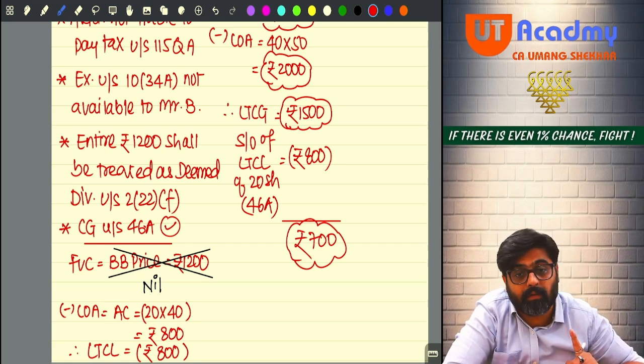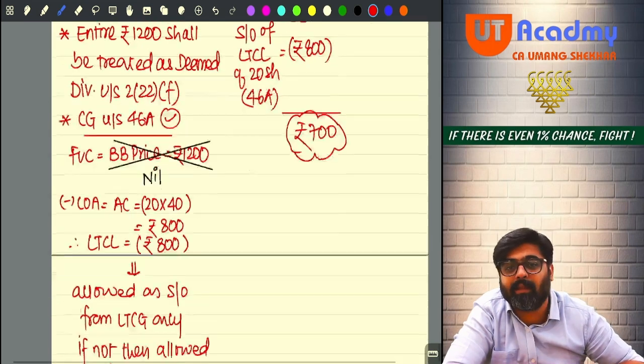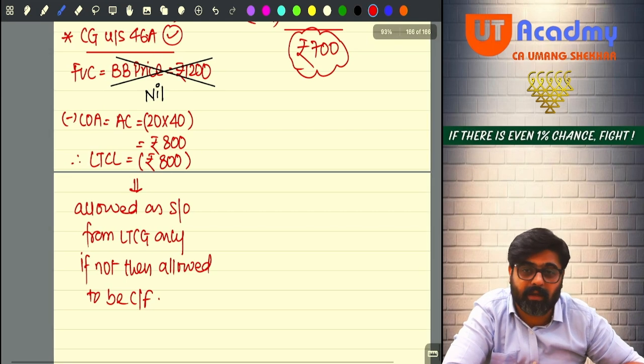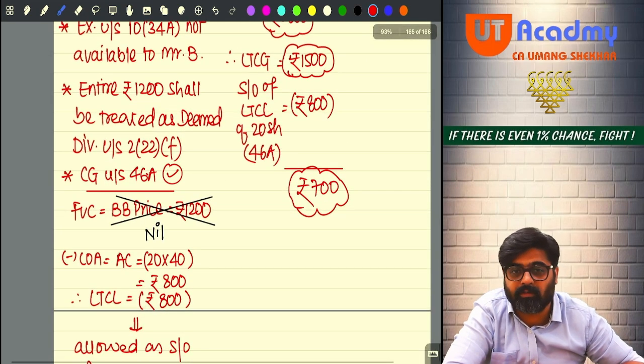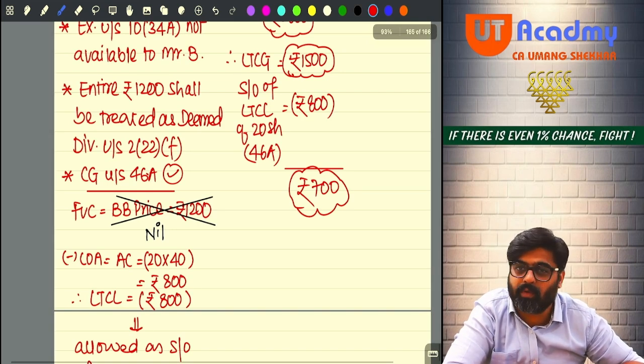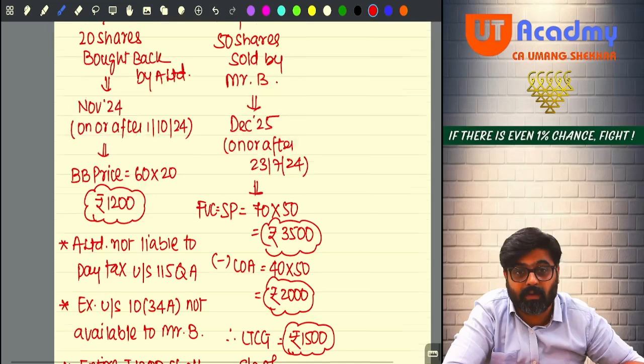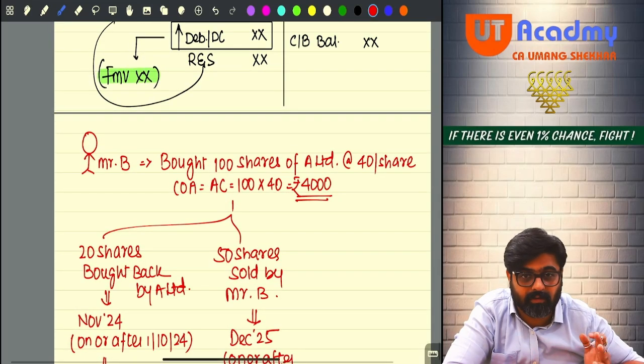But later on, when you sell the shares, when you get the capital gain, from that the loss will be adjusted. But 1200 which you are receiving right now will now be taxed in the form of deemed dividend only. You cannot charge that under the head capital gains. Done, no? What about the balance number of shares?